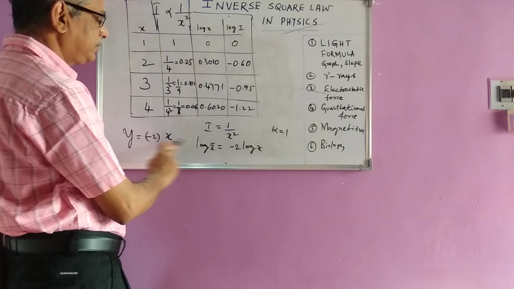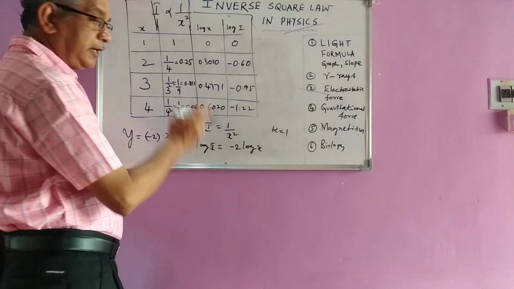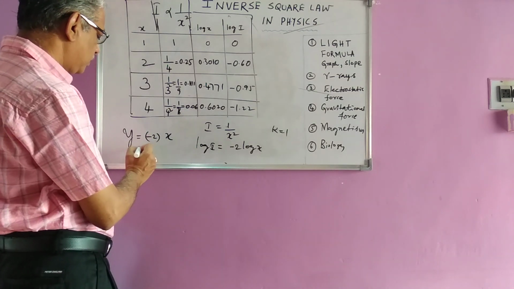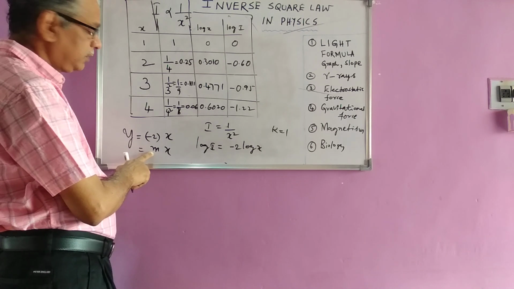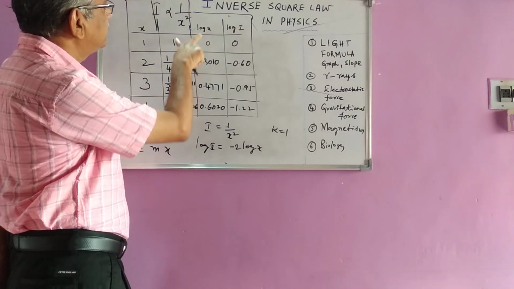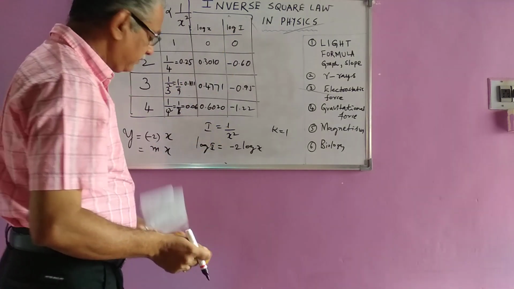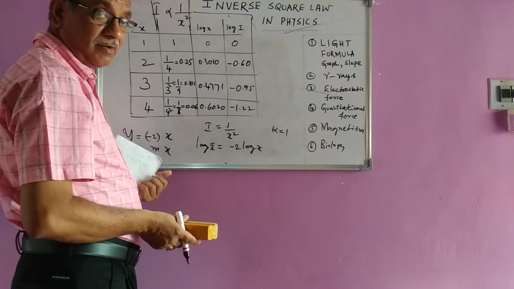So on the x-axis you take log x values, on the y-axis you take log I values, and if you plot, you will get a straight line, and if you calculate the slope, this is y is equal to mx. So m will be the slope, you will get minus 2. So for that I have given the values here, log x and log I, and if you plot, you will get a straight line with a slope of minus 2, and that will verify the inverse square law.